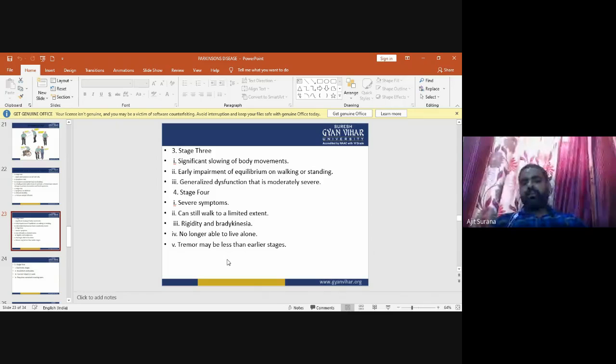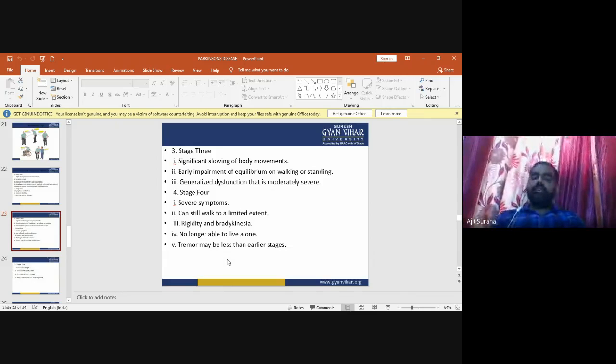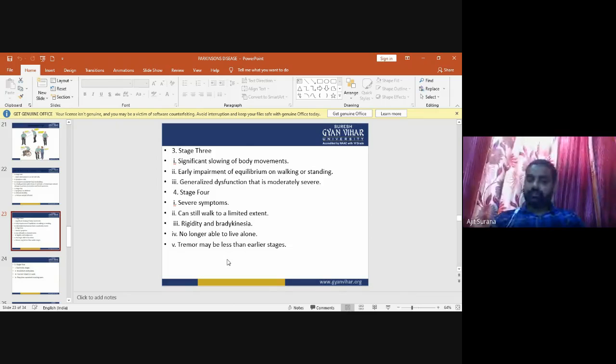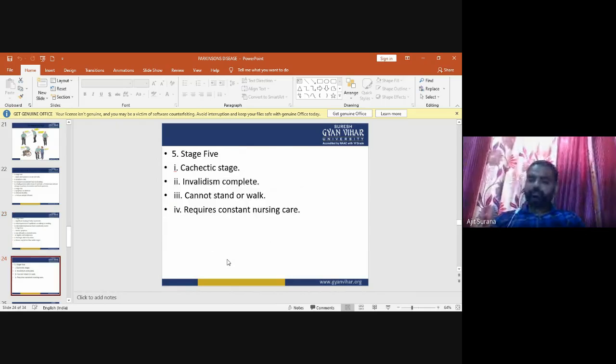Now stage 4, where symptoms become severe. Severe symptoms may occur; the patient can still walk to a limited extent, rigidity and bradykinesia may occur, and the patient is no longer able to live alone. Tremors may be less than in earlier stages. Now stage 5, the last stage of Parkinson disease, is also called the cachectic stage.